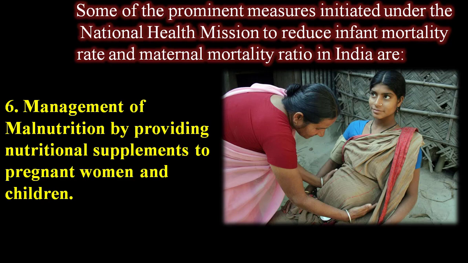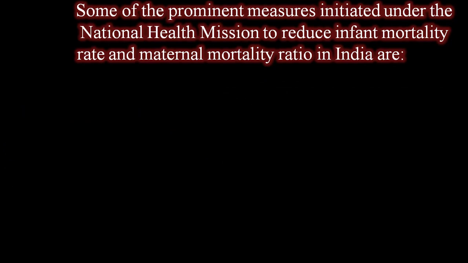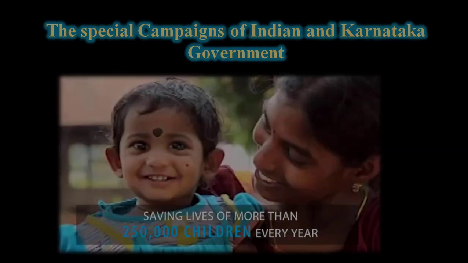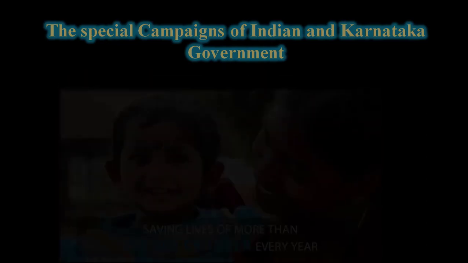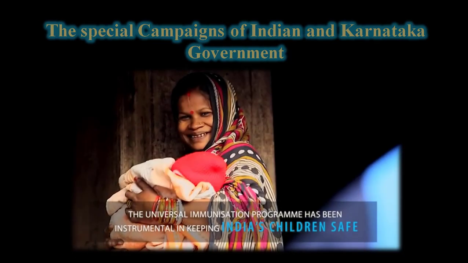Management of malnutrition by providing nutritional supplements to pregnant women as well as children is also one of the very important measures. The Integrated Child Development Services, ICDS, has also contributed positively to this. Along with these, the measures have contributed to improving the health of women as well as children, and are expected to reduce maternal mortality rates further, saving the lives of more than 250,000 children every year. That is also one of the very important special campaigns of India and Karnataka government.